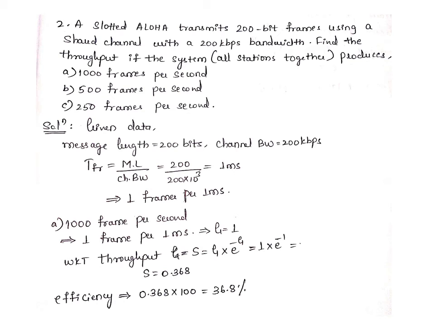So if that is done, then what will be the throughput? Here we have the formula S is equal to G into e raised to minus G. When you substitute the value of G, you will get an S value of 0.368. In order to calculate the efficiency, just multiply that S value by 100, then you will get 36.8 as the efficiency. When you consider the same example in pure Aloha and slotted Aloha, in pure Aloha we have less efficiency compared to slotted Aloha, and here we have increased efficiency, right?